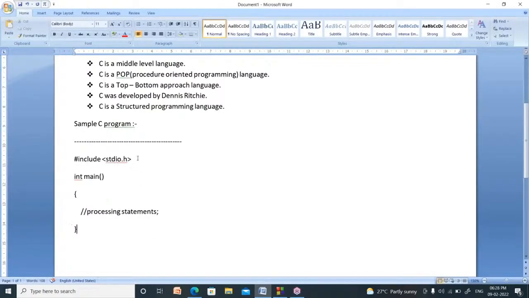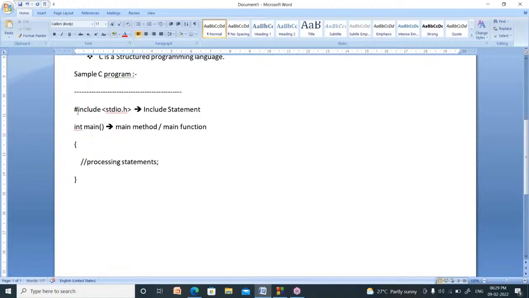Right. Now this line is called hash include stdio.h. This line is called an include statement. What is that? Include statement. Int main is called the main method. What is that? Main method, or we can call it the main function. Method and function are both the same in C.